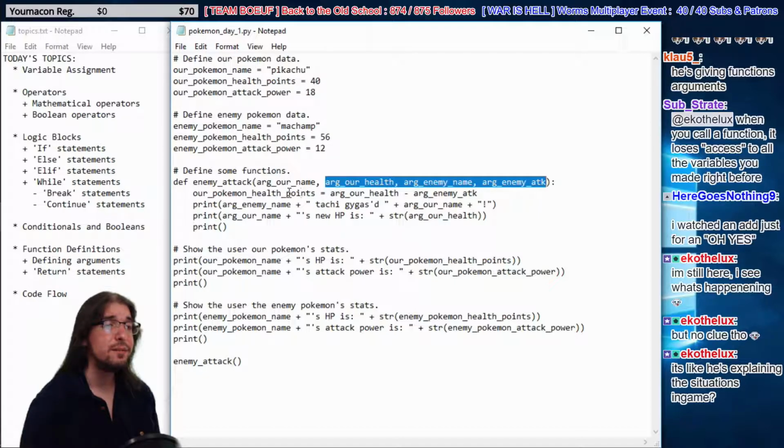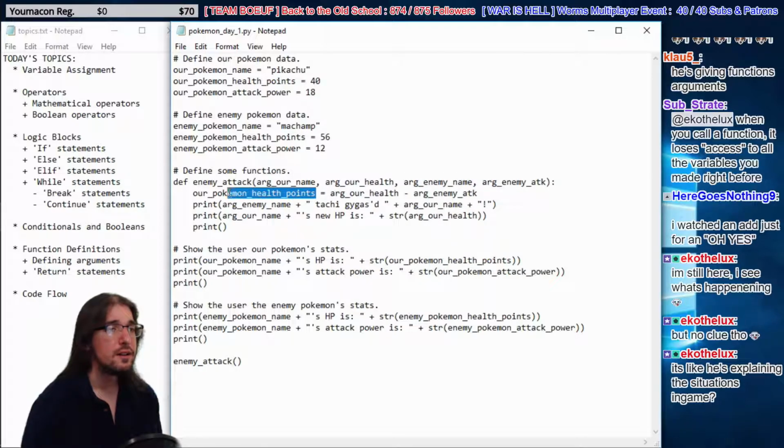First thing we do inside this function is define our Pokemon's health points. For ease of understanding, it's just called arg our health, right? So arg our health, we're subtracting from the old arg our health, which is our Pokemon's health there, the enemy's attack power. So it's the same as it ever was, right? It's like an attack right here. Our Pokemon's losing health based on the enemy's attack power. Then we're printing off that data to the user, just like before. We're saying the enemy's name, Machamp, attacked Pikachu, exclamation mark, just like before. Then it prints our name's new HP, which is our health. So it's the same as it ever was.